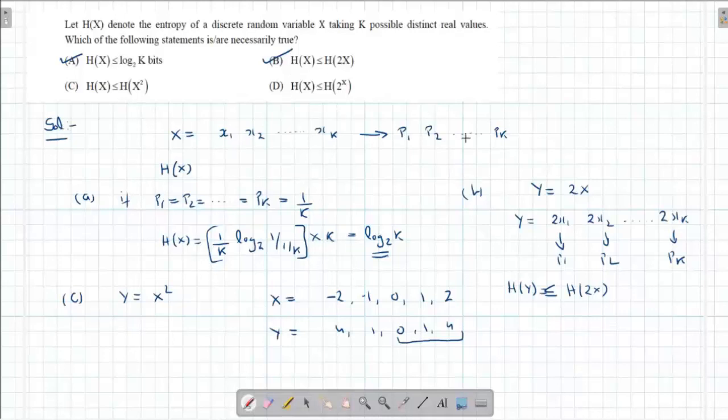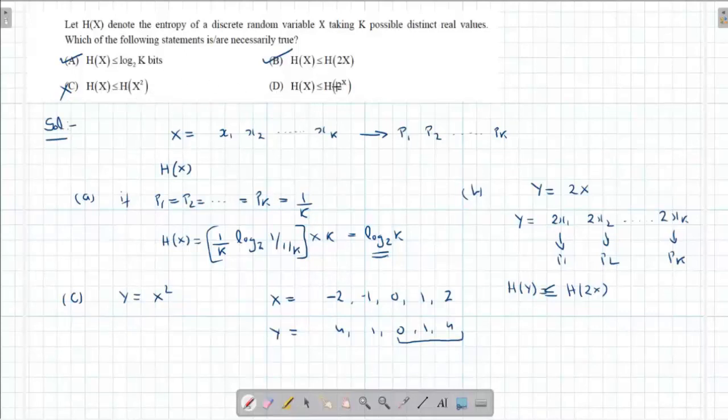Once the number of distinct real values has changed, the probabilities will change. Once the probabilities change, this condition will not hold good. This can be more than this. So option C is not the right answer. H of x square can be lesser than h of x. So it will happen in this case.